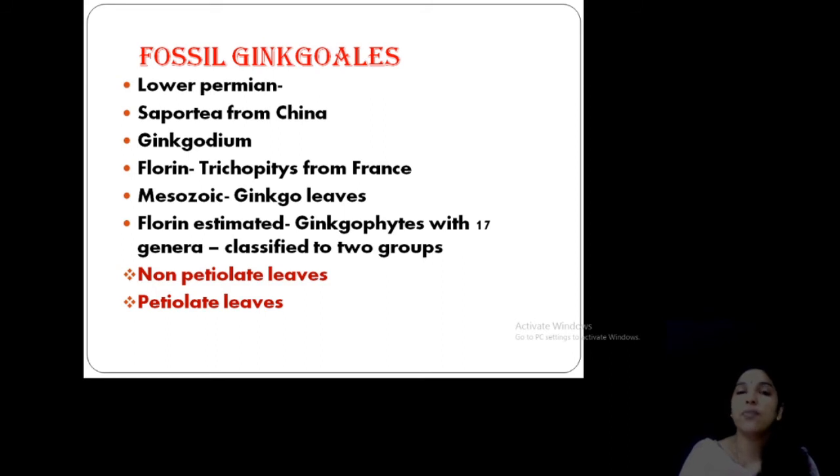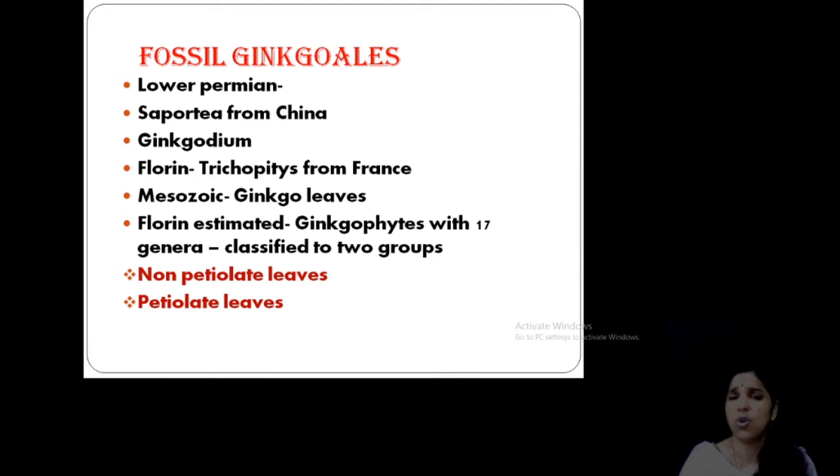So there are some fossil Ginkgoales. I already told you, Trichopityaceae is a fossil ginkgo group. They existed in the Lower Permian period. One example is Sapotea, the genus from China, and Ginkgodium also. Then the scientist Florin discovered Trichopitys from France, the fossil from France. And Mesozoic fossils show the ginkgo leaves. According to Florin, there are different types of classification.